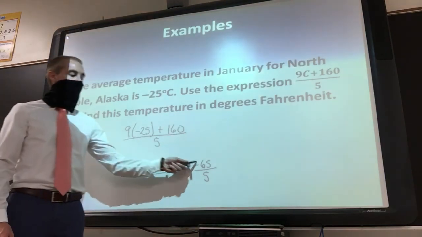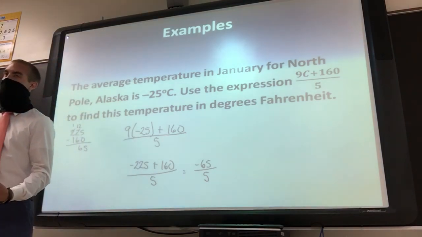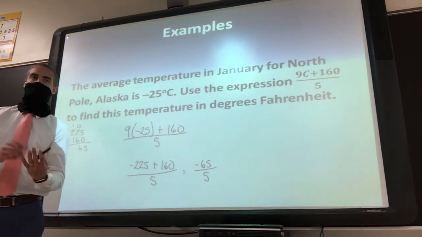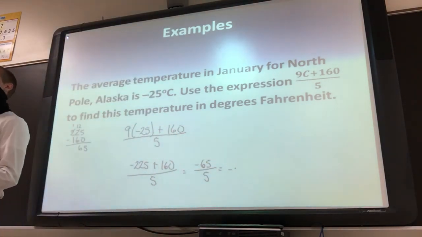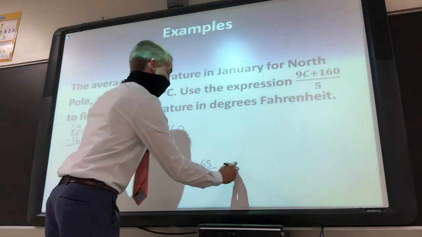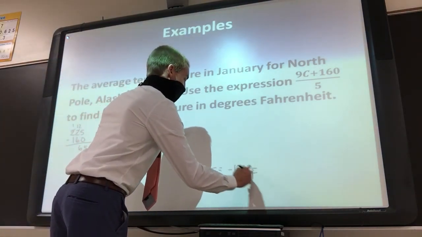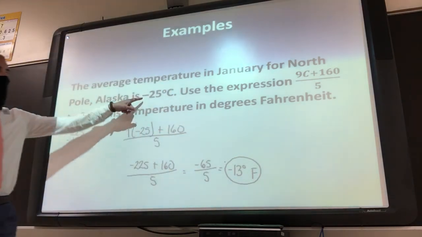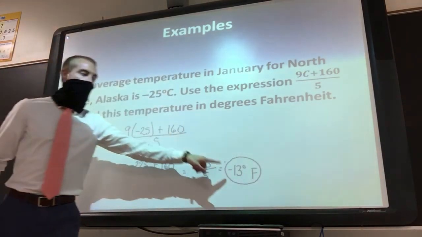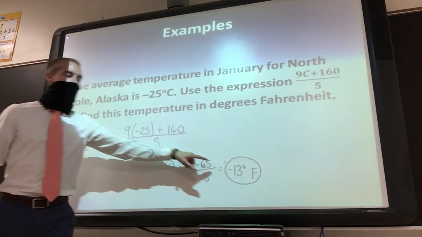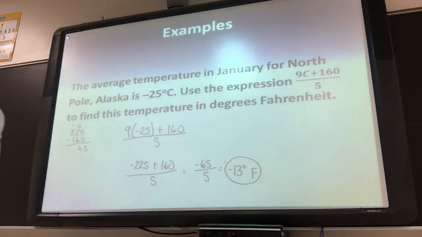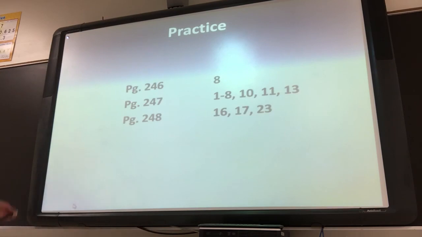Now that we have one number on top and one number on bottom, we can divide them. Negative 65 divided by a positive 5, it's going to be negative what? Negative 13. So what this means is negative 25 degrees Celsius is negative 13 degrees Fahrenheit. That's what that means. Negative 25 degrees Celsius is negative 13 degrees Fahrenheit. All right, you guys can go ahead and get started on these questions.